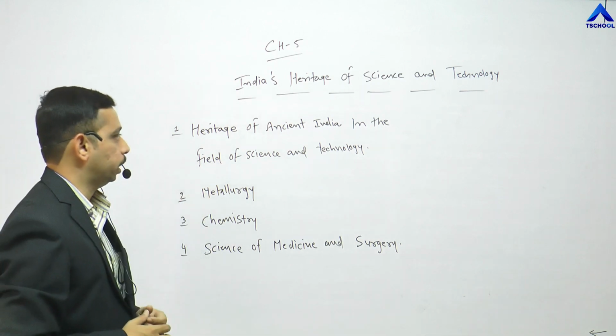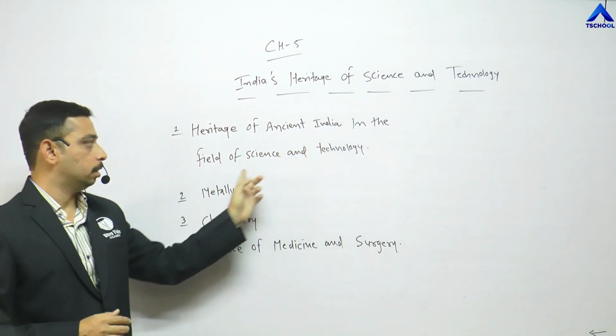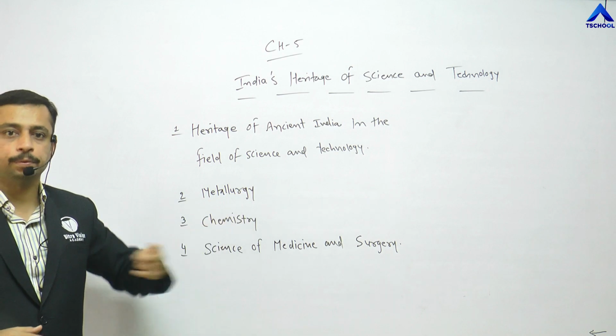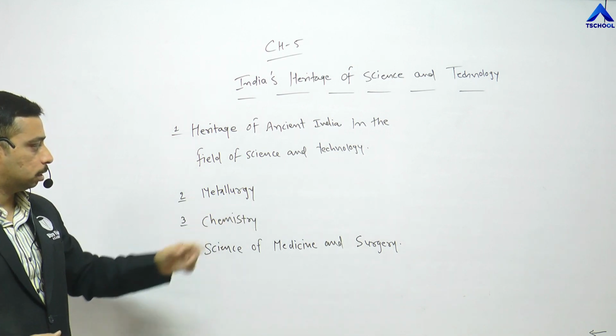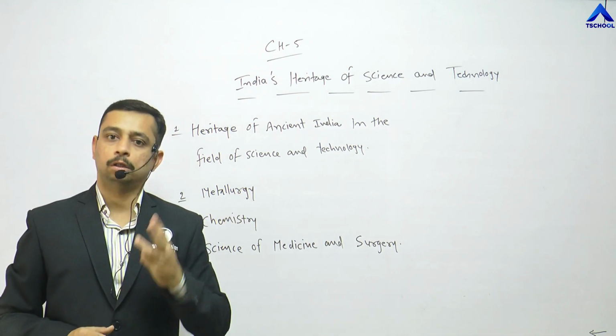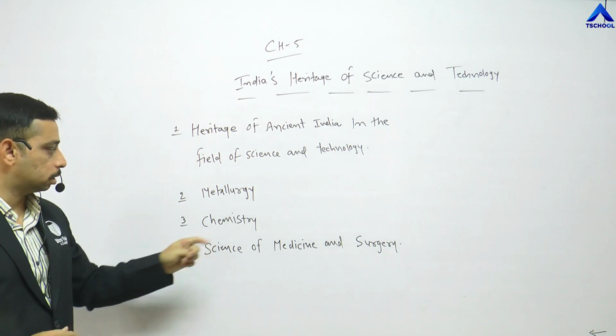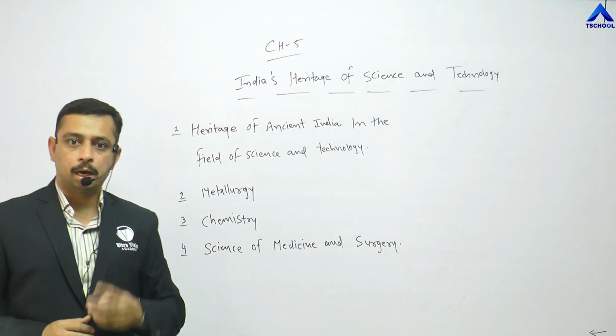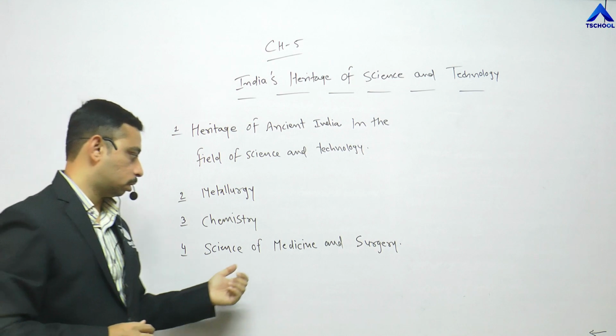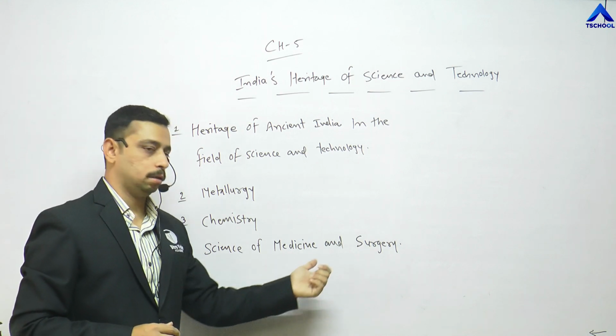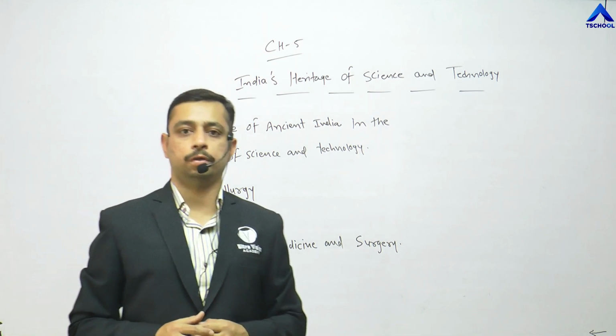First, the heritage of ancient India in the field of science and technology. The second concept we are going to discuss is metallurgy. The third concept is all about chemistry. And the fourth concept is the science of medicine and surgery.